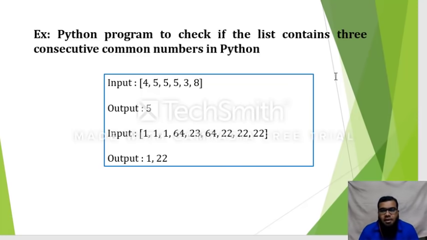So how many numbers are there in the first list? 6 numbers are there. So 6 minus 2, which is 4. So you need to compare at least 4 numbers, from index 0 to 3. You need to do some comparisons between these 4 numbers, and you can make a conclusion. If the matching criteria from the problem statement are met, then you can display the number. Otherwise, you compare with the next numbers. That is how we need to proceed.